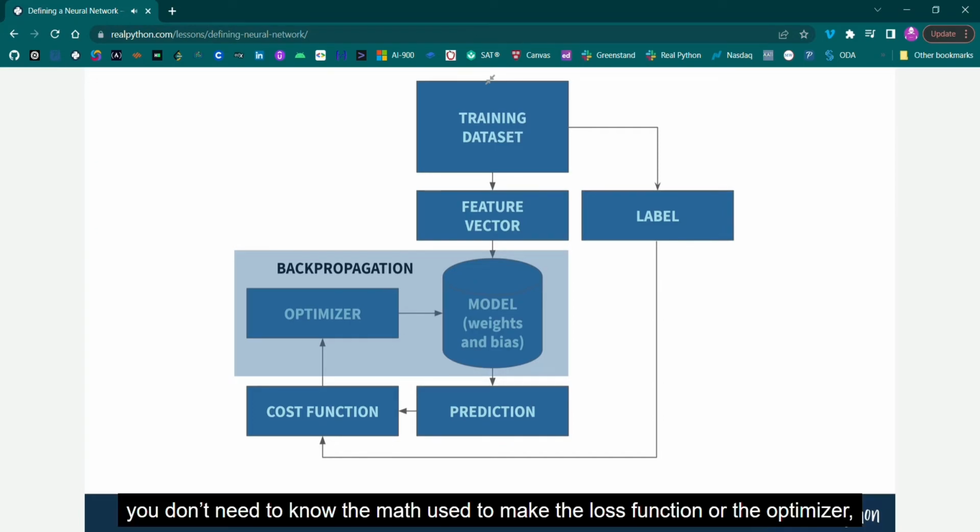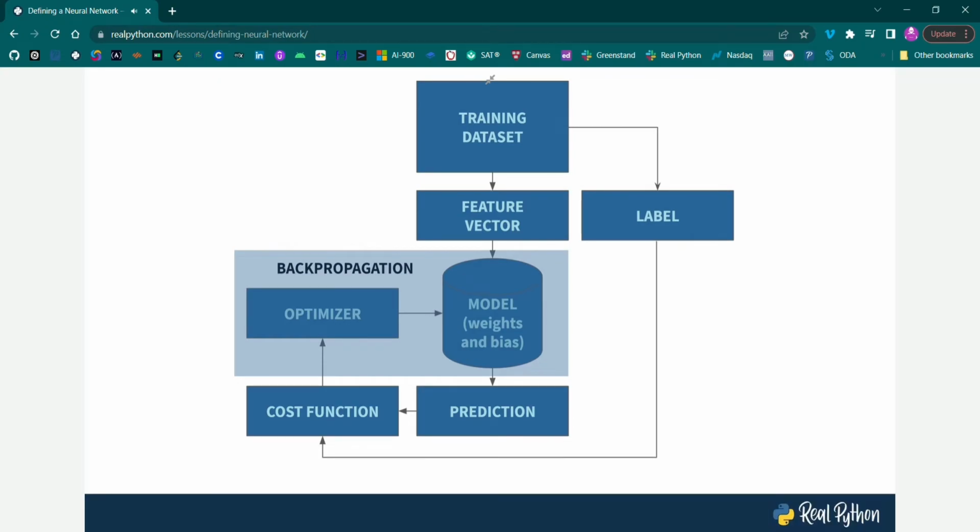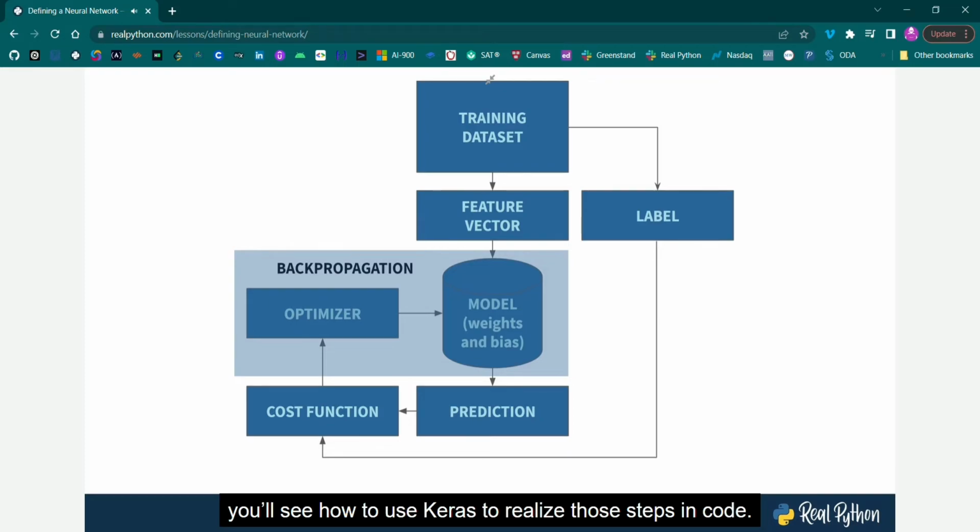Again, you don't need to know the math used to make the loss function or the optimizer, but it's good to be familiar with the steps. In the next video, you'll see how to use Keras to realize those steps in code.